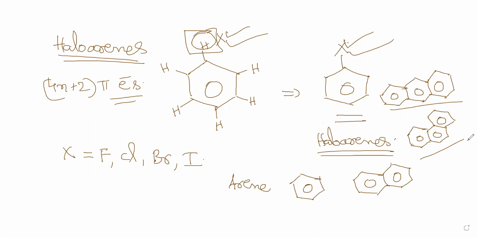Such things over which one of the hydrogens is substituted by an X group. What is X? The X is nothing but a halogen. If such a substitution is there, they are called haloarenes or haloalkanes. Haloalkanes are what you get when you have an alkane in which the hydrogen is substituted by the X group. This is the topic we are going to discuss.